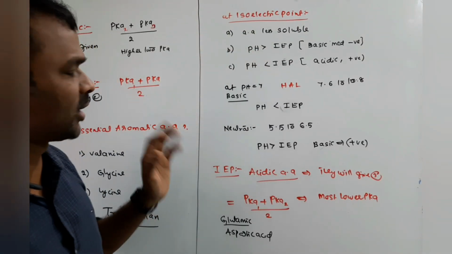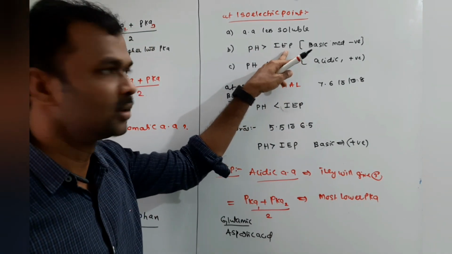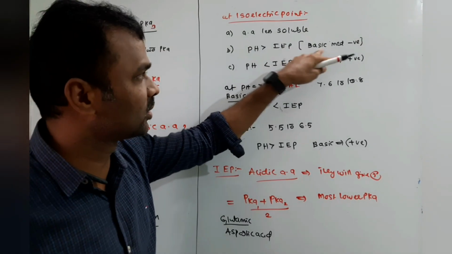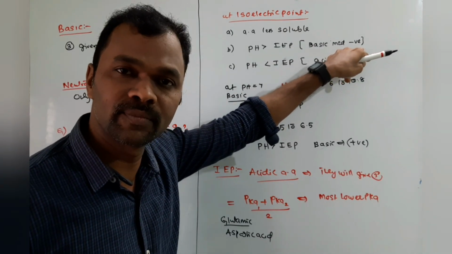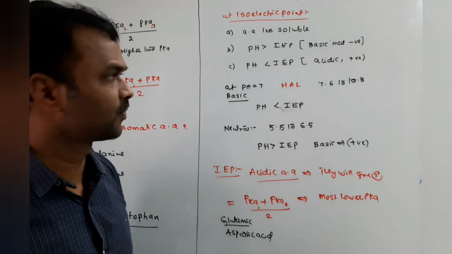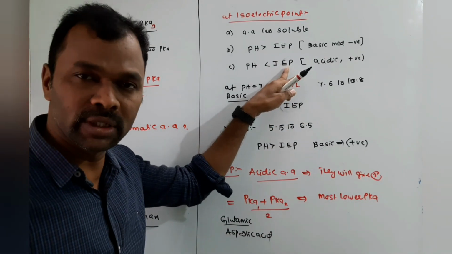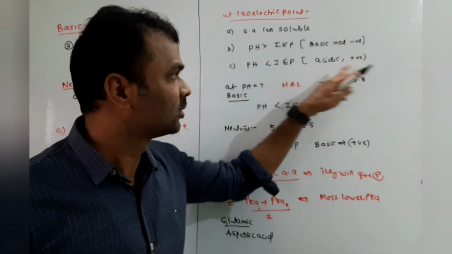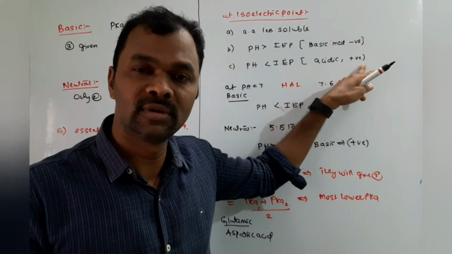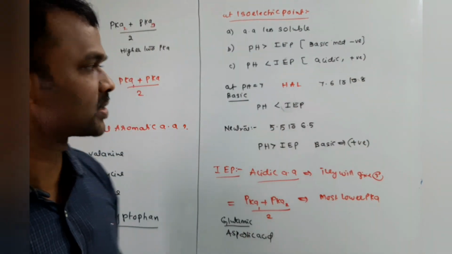And very, very important, if pH is greater than isoelectric point, the medium is basic, the ion will be getting negative charge. So negative will go to the anode during electrolysis. Similarly, if pH is lesser than the isoelectric point, the medium is acidic, the charge will get positive and that will go to cathode during the electrolysis.